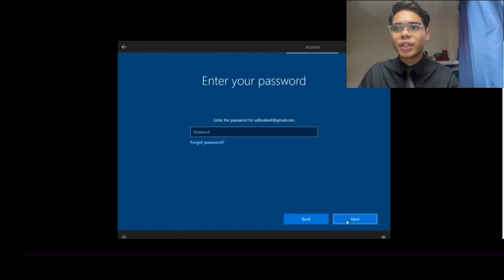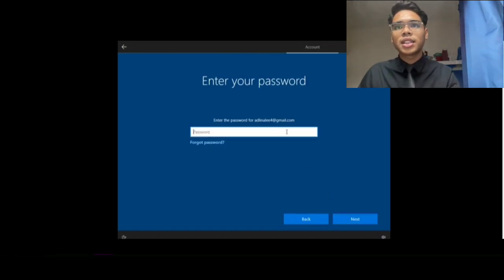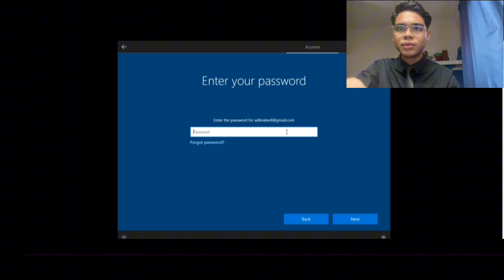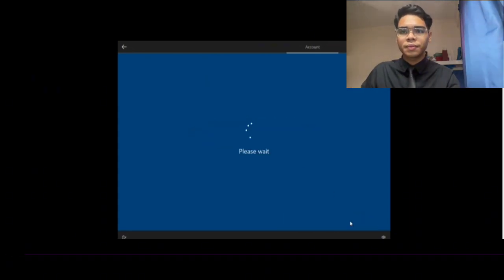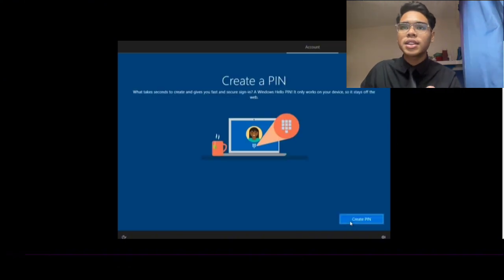Then go next, and we can enter the password. Password here. Click next, and we can create a PIN.